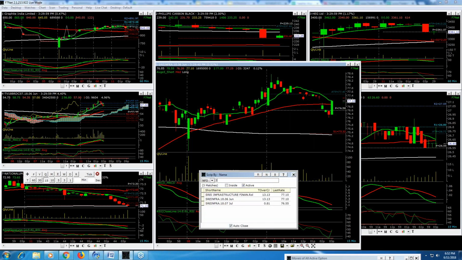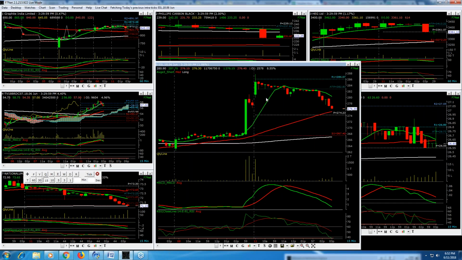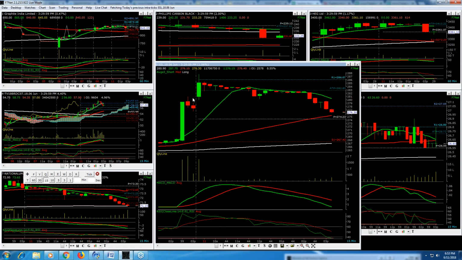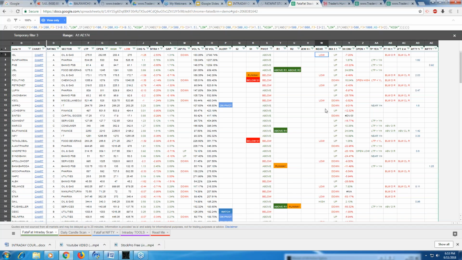So IGL, let me put June. Now see here, the first candle was so huge and its morning range was broken in the downward direction, not in the upward direction. Whenever the first candle is big, we will not be entering into them. Remember that. So this is the day's low.